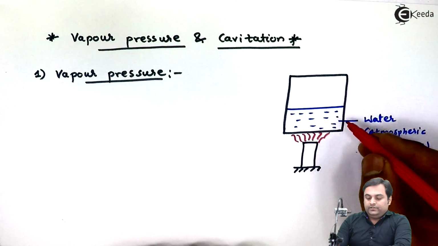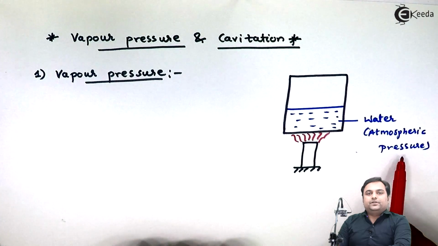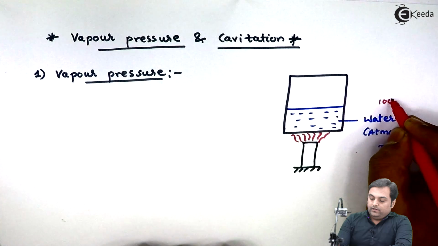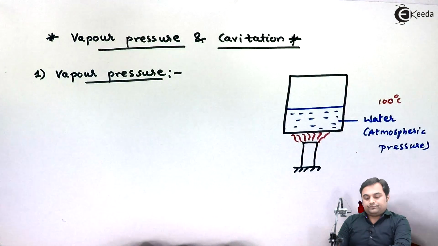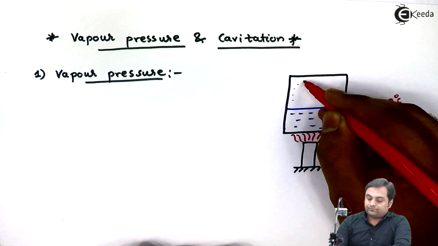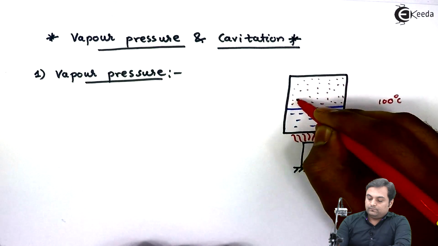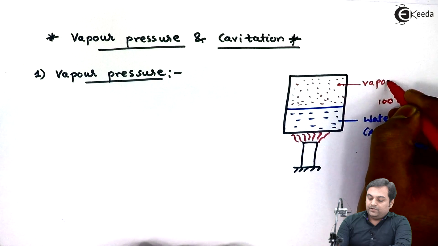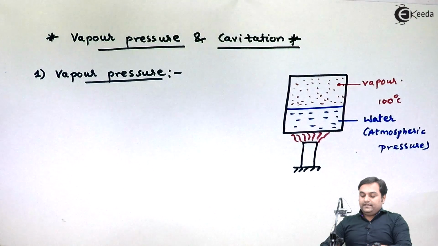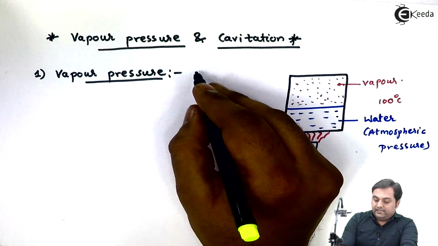When we are adding heat, this water will evaporate, and since it is at atmospheric pressure, the temperature required for evaporation would be 100 degrees Celsius. Now when the temperature reaches 100, at that time water molecules will be converted into vapor, and this vapor will exert a pressure on this liquid water, and hence this pressure would be called vapor pressure. So here I can define that vapor pressure